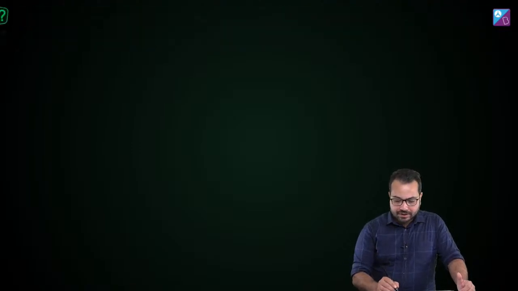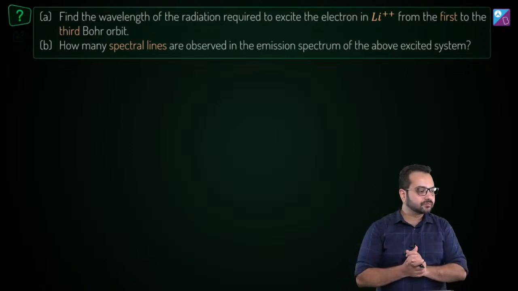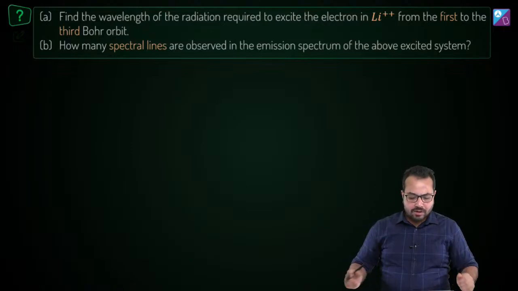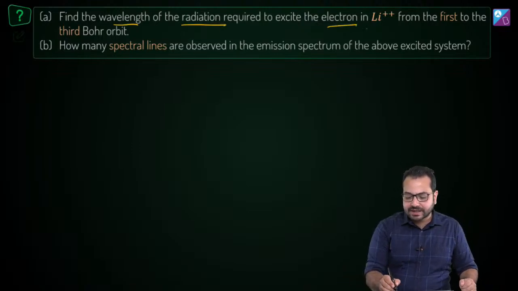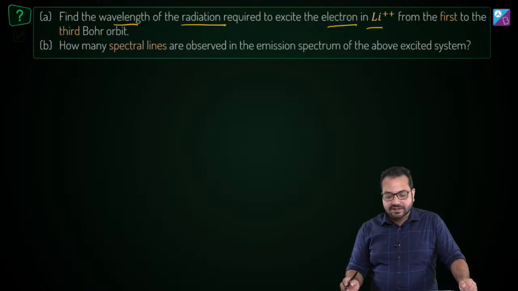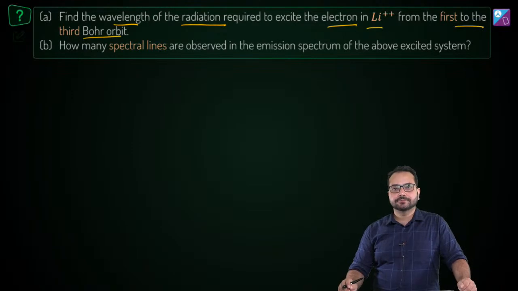All right, so we are done with this. Now let's go to the next problem. Are you guys ready for the next problem? Find the wavelength of the radiation required to excite the electron in lithium 2 plus from the first to the third Bohr orbit. Is the question clear?